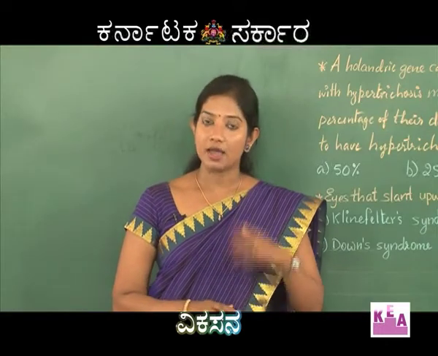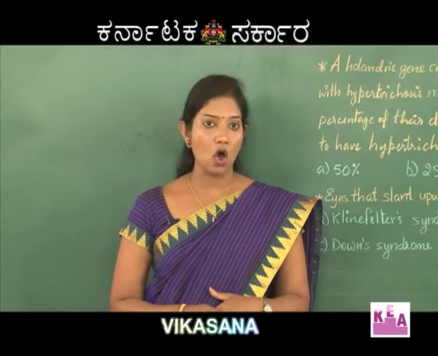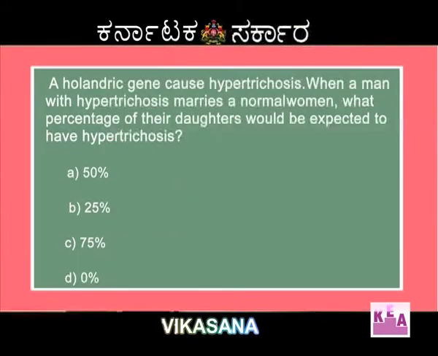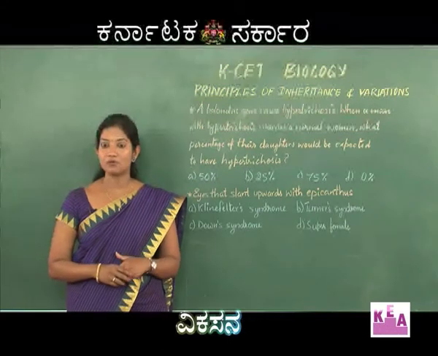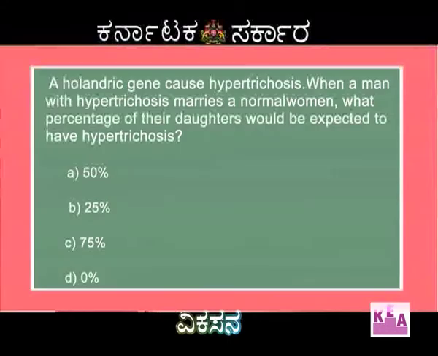Holandric gene is a gene which is present on the Y chromosome. Okay? So it will be present only in the case of male, not in the case of female. So if you see the options: 50%, 25%, 75% and 0%. Now, let us see the question once again.